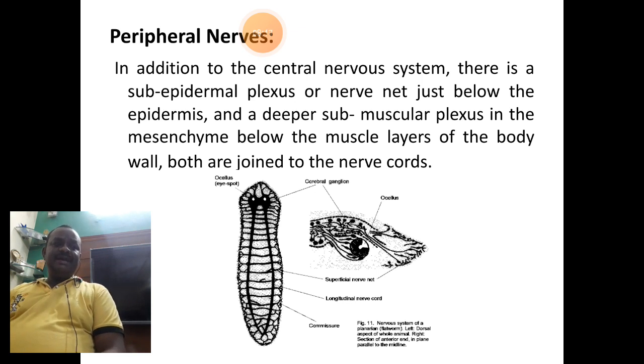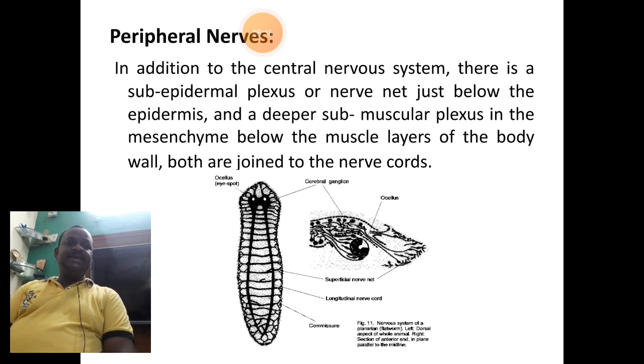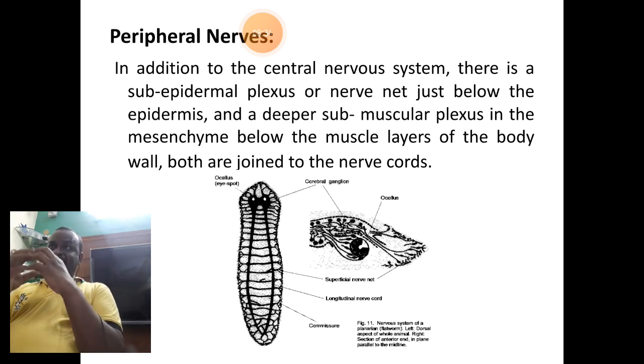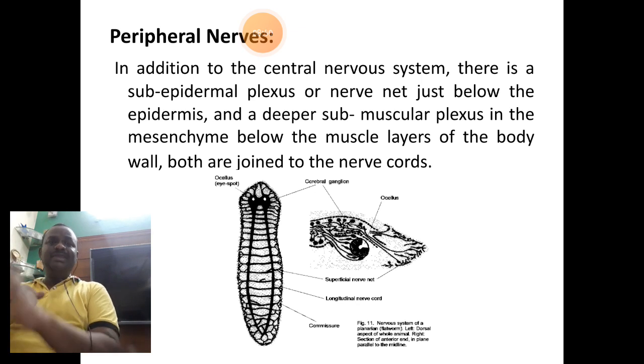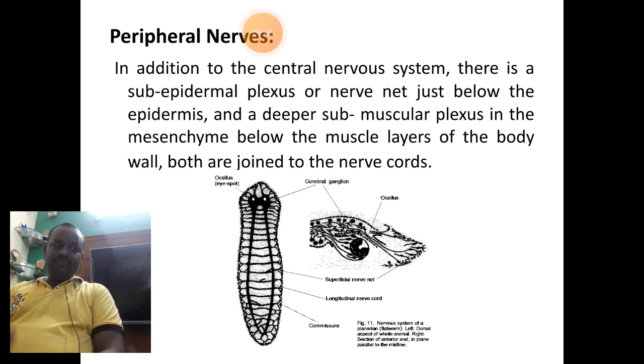These peripheral nerves, as we have discussed, originate outside at the junction of nerve cords with that of the transverse nerve commissures. These nerve networks will join with many of the superficial organs of the body. If they join the muscles, they are called submuscular plexus. Sub refers to below, muscular refers to muscles, plexus refers to network. So the network of nerves that joins the muscles down, we call it submuscular plexus.